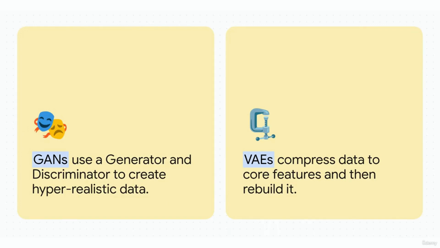Well, we have two incredible approaches here. GANs work a lot like a master forger and a police officer. The generator tries to create a fake image, and the discriminator tries to catch it. That intense competition creates hyper-realistic fake data. On the other hand, VAEs work by compressing data down to its absolute core features, and then rebuilding it, which is fantastic for generating new variations of existing things.